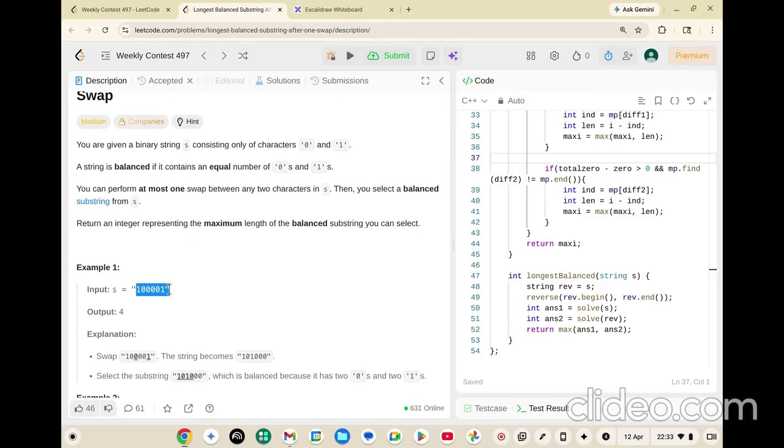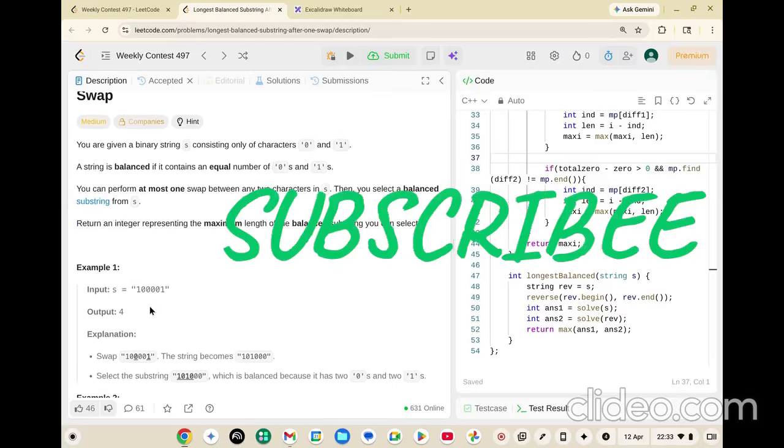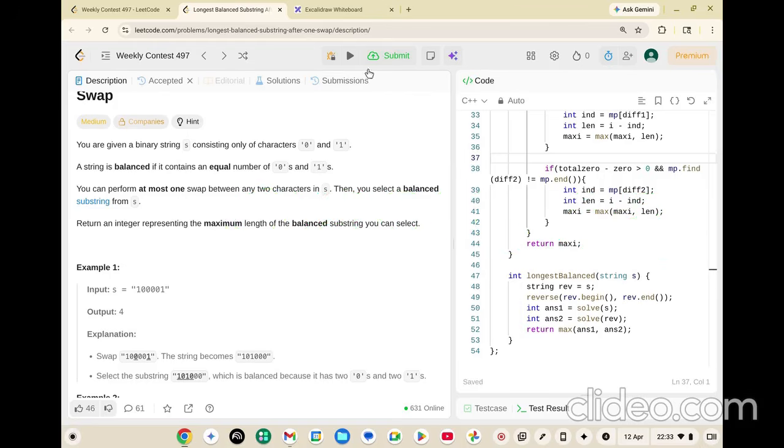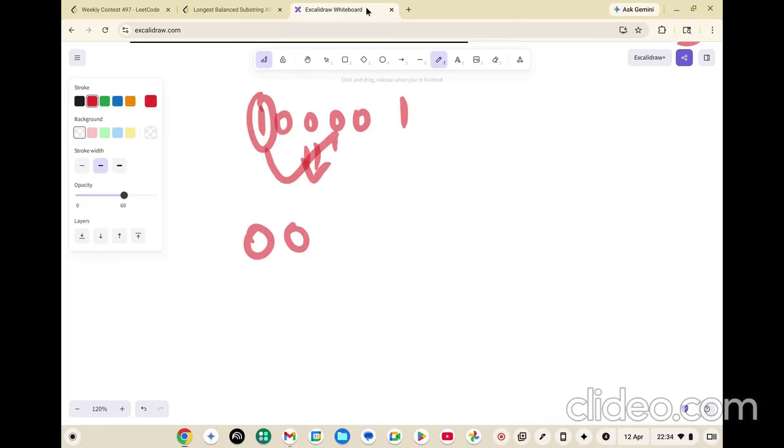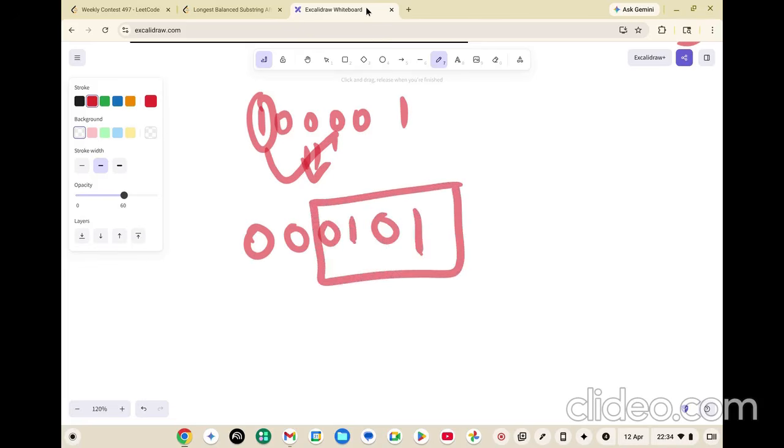Let's take up this example. The string is one, four zeros and a one. So what can be the balanced substring that we can get? If we replace this one with, let's say, this zero, the string that will be formed is 0, 0, 0, 1, 0, 1. And if you look at this substring, this is a balanced one.